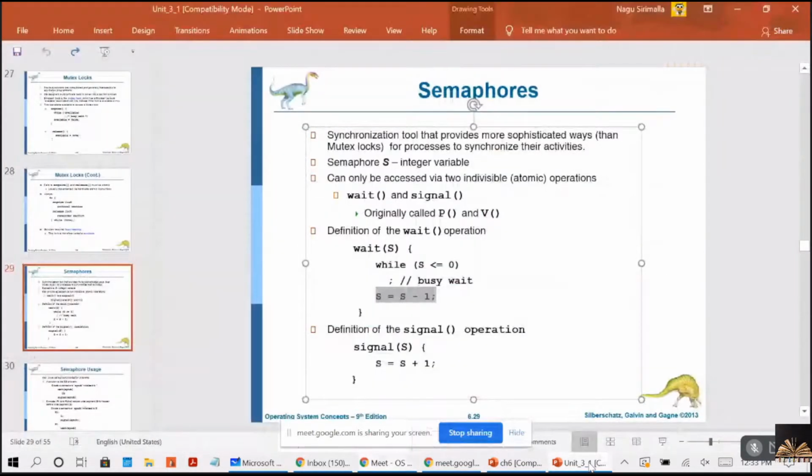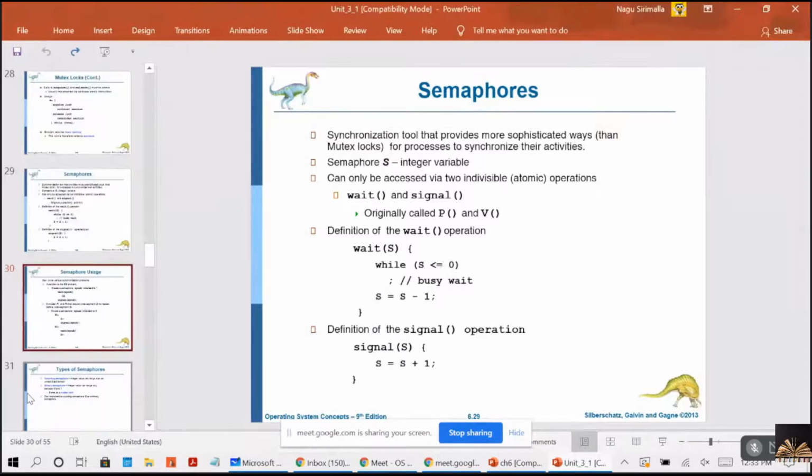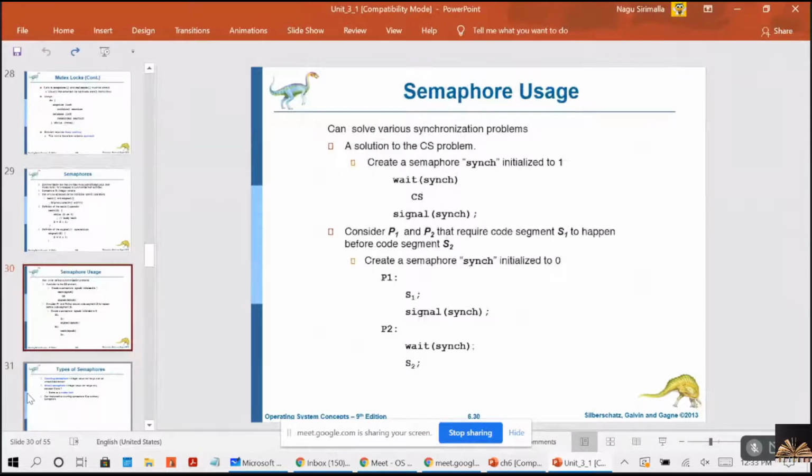Now, semaphore usage. Coming to this, it is used to solve various synchronization problems. I can give a solution for the critical section problem by using this semaphore.